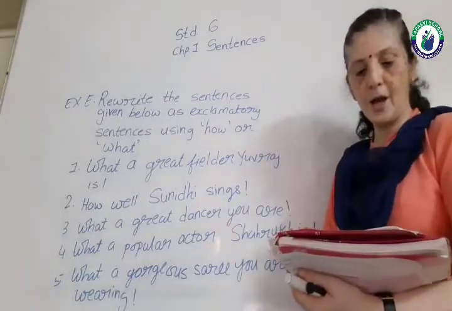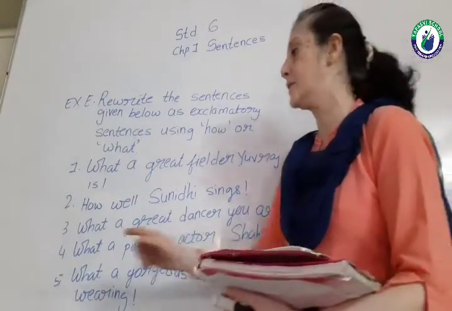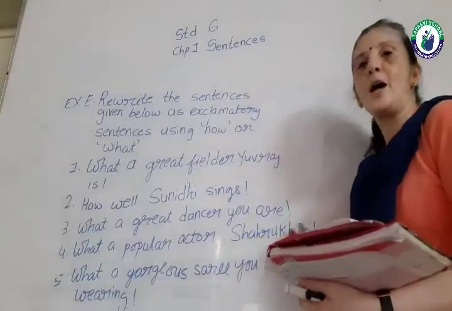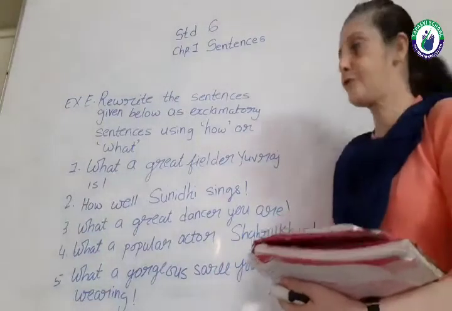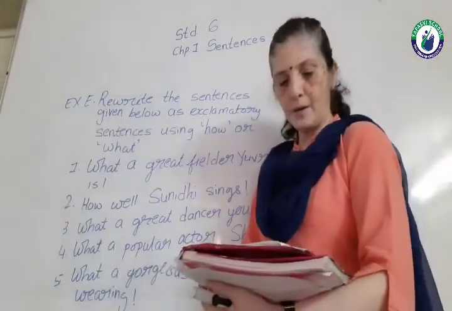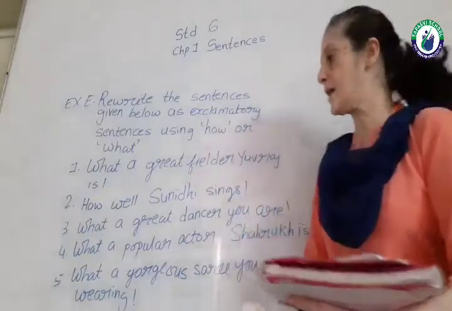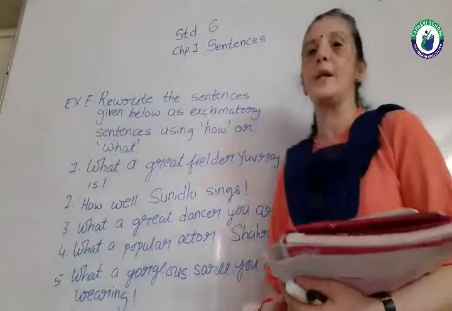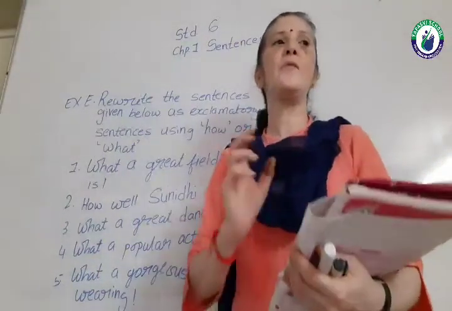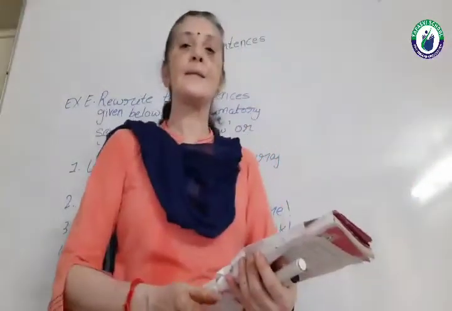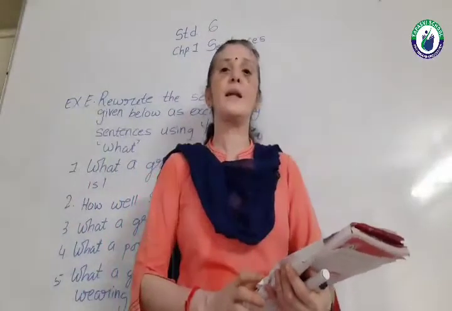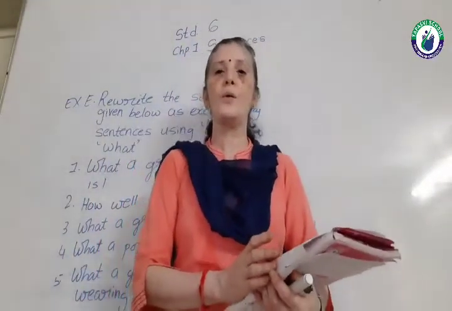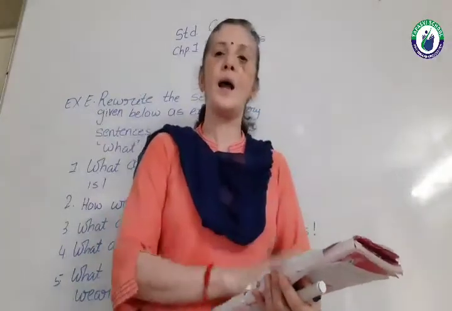Fourth one, Shah Rukh is a popular actor. What a popular actor Shah Rukh is. Fifth one, you are wearing a gorgeous sari. What a gorgeous sari you are wearing. So students, keep in mind, when we are framing an exclamatory sentence and only action words are given, at that time you have to frame the exclamatory sentence with how.